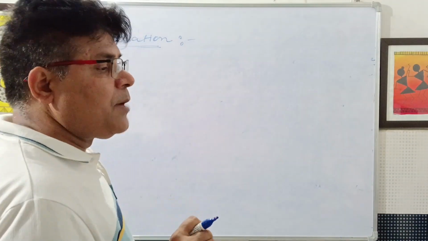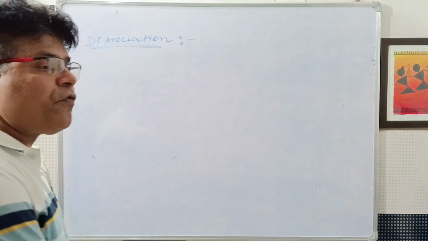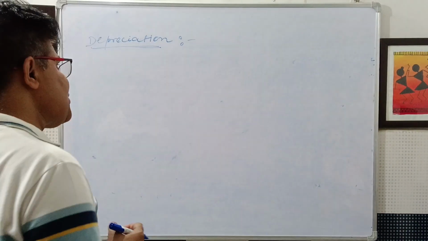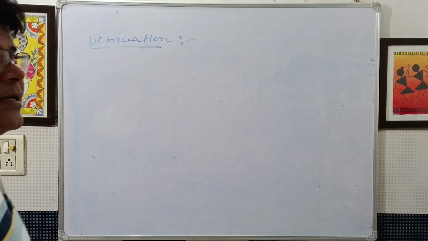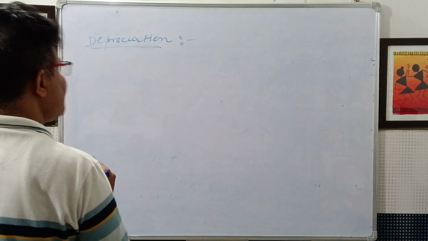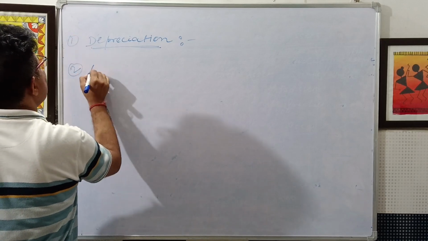And amortization is a gradual and systematic writing off of intangible assets over their estimated useful life. Patents, purchased goodwill, and copyright, etc., are intangible assets. The cost is amortized over its estimated useful life. So number one is depreciation, and number two is amortization.